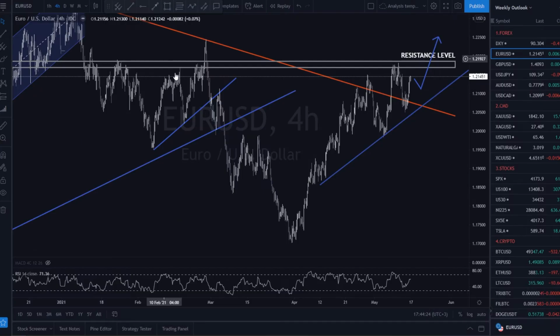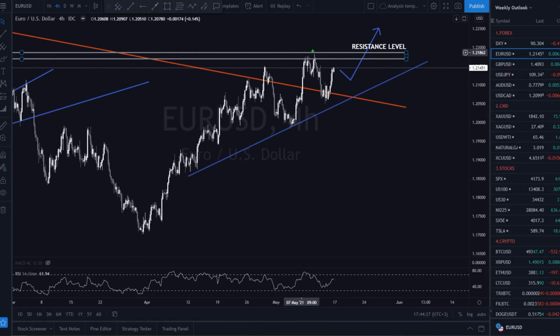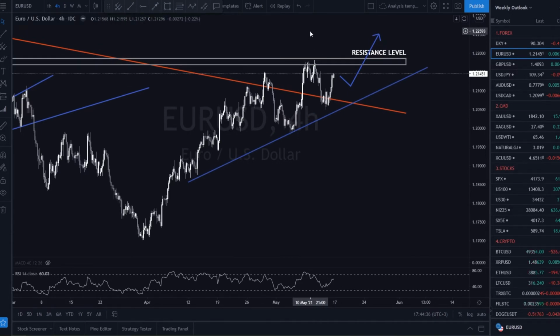In our past analysis, we correctly anticipated that the pair will find some resistance and start a bearish correction. This was mainly supported by the latest US inflation data and what impact it will have on the Federal Reserve policy. For this week, we are expecting the price to make a small pullback and continue rising, breaking the previous top.